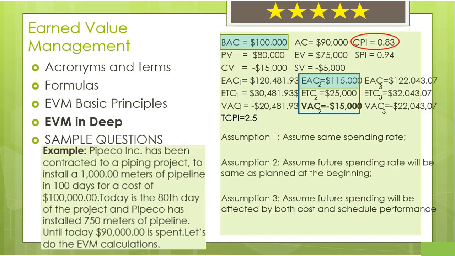Since EAC is greater than our budgeted cost, VAC, the variance at completion for the second assumption, is also less than 0 since CPI is less than 1.